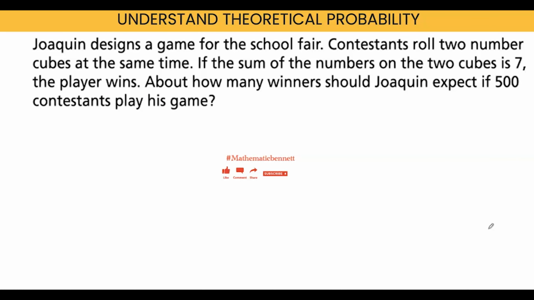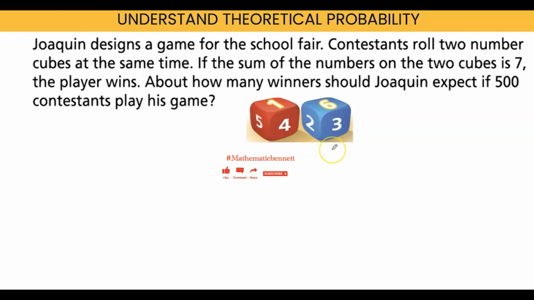All right, Joachim designs a game for the school fair. Contestants roll 2 number cubes at the same time. If the sum of the numbers on the 2 cubes is 7, so if one cube has 1 and the next cube has 6, the sum is 7, the player wins. About how many winners should Joachim expect if 500 contestants play this game? All right, so here we have our number cube. We say if the sum is 7, you win the game. So you roll both number cubes. If the sum is 7, you win the game.